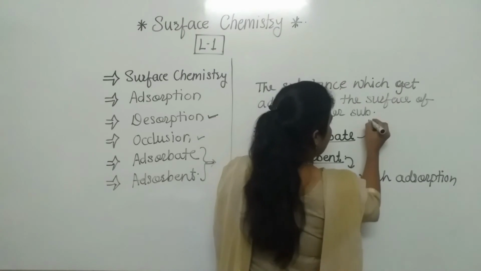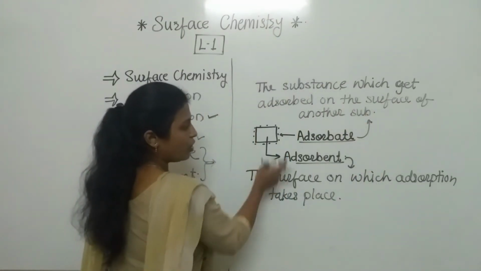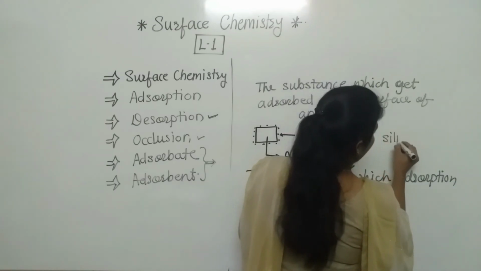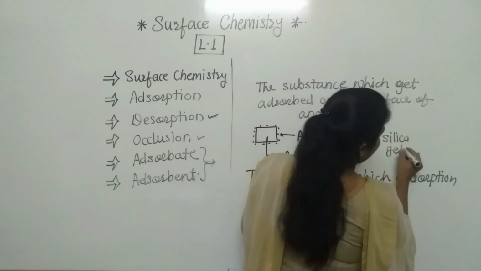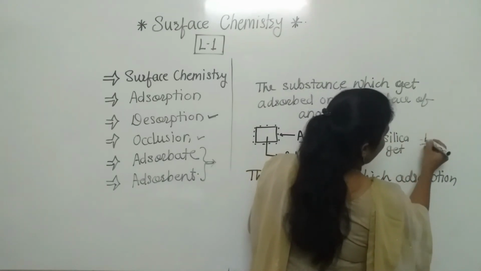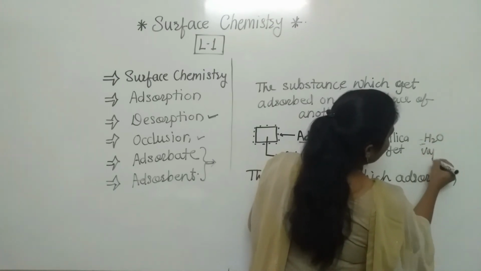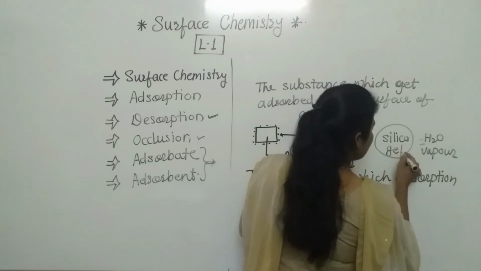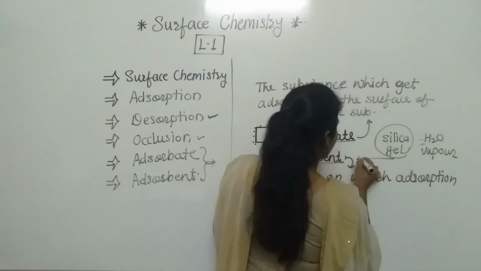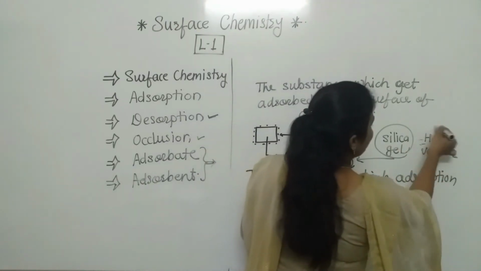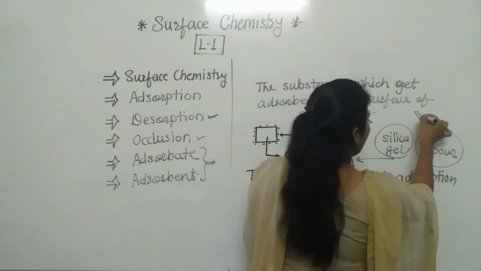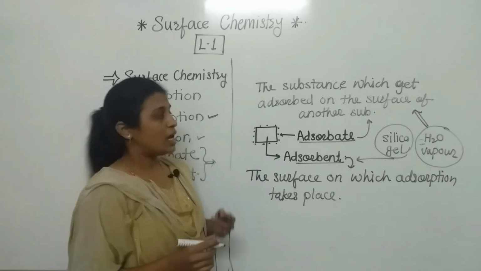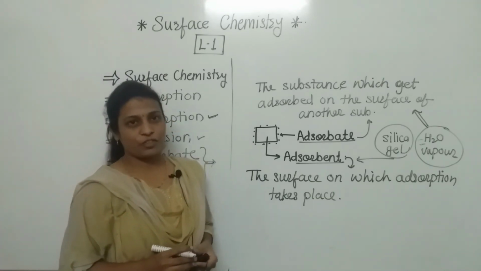So here we have completed two definitions. In case of silica gel, which adsorbs the water vapors, we can say that this silica gel is the adsorbent and these water vapors are the adsorbate. Clear to everyone? So here we have completed our first lecture related to surface chemistry.